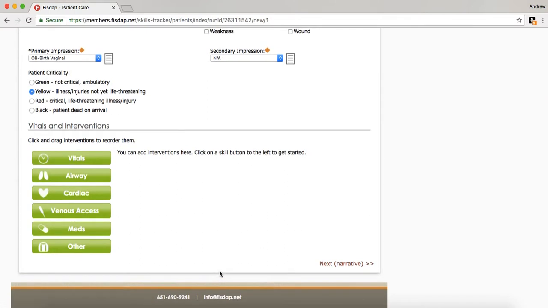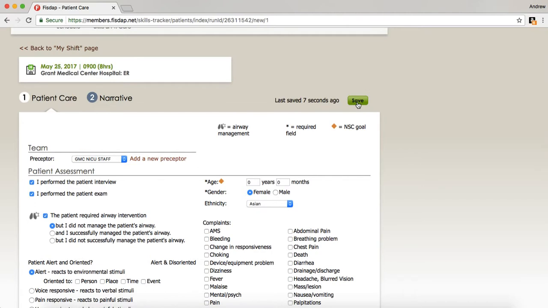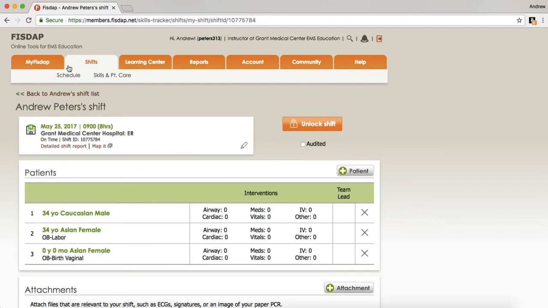And then we're going to enter that patient as our patient once we see our summary page. There we are. We see OB labor for 34-year-old female, and 0 years 0 months is going to be our female vaginal birth. If we wanted to do another one, you would see that as maybe OB C-section. You're going to do this for every single patient that you have up there, okay?